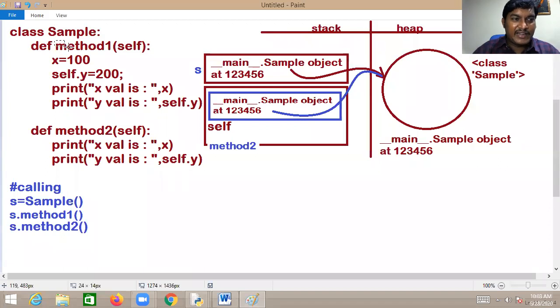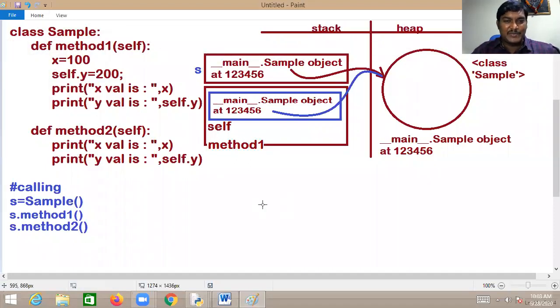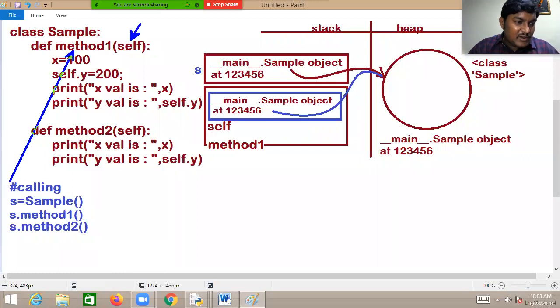Immediately the memory is allocated for method 1. But inside method 1, what is there? Self. But self always refers to what? The current object. Current object means the object which is calling this method. Who is calling that method? It is called by s. So whatever reference is referred by s, the same reference is referred by self in method 1. That is really awesome.